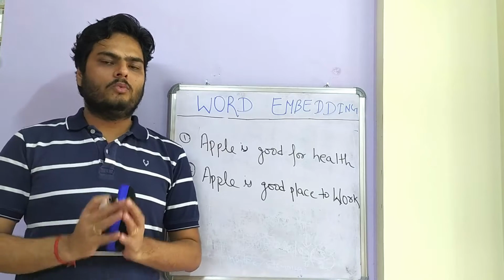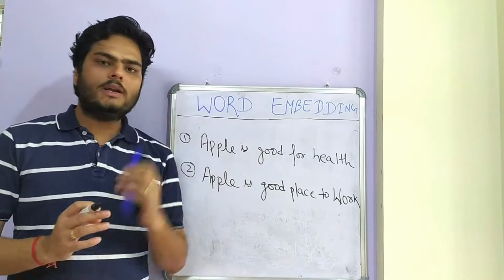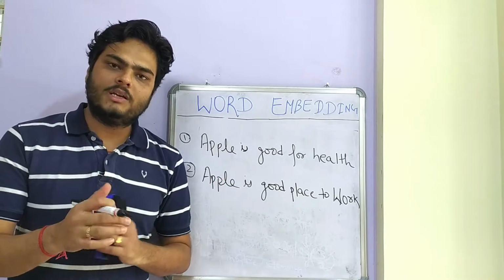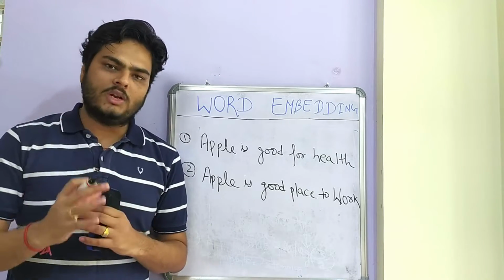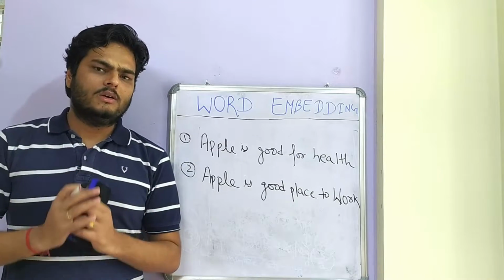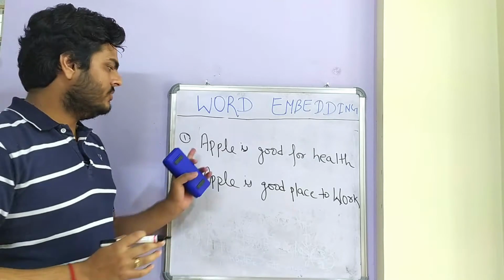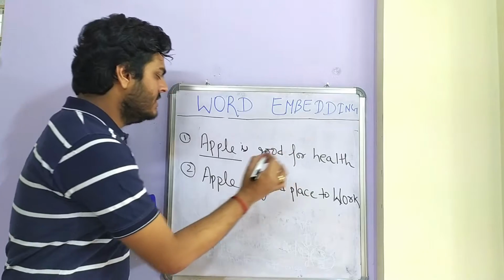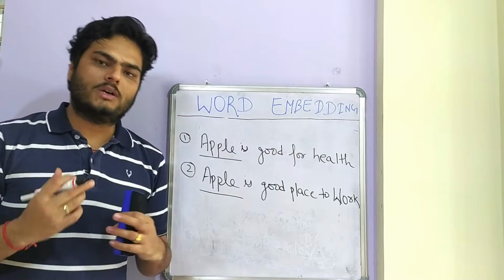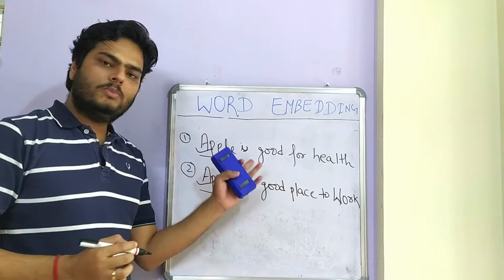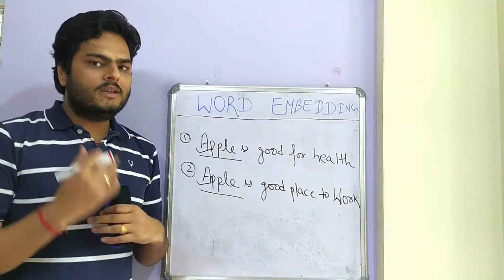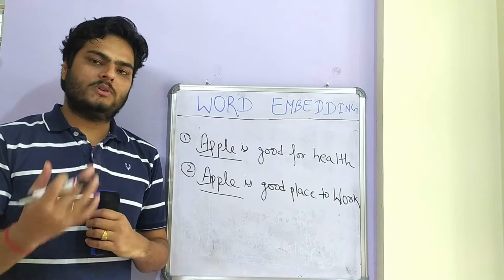In this video, I will walk you through the concept of word embeddings. So what are word embeddings, why is it important, and why is there a need for word embeddings in natural language processing? Let us start. Now you have two sentences in front of you. Apple is good for health and Apple is a good place to work. Here the context of the word apple changes in both these sentences. And that is the complexity of natural language processing.